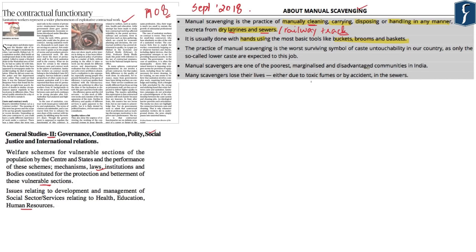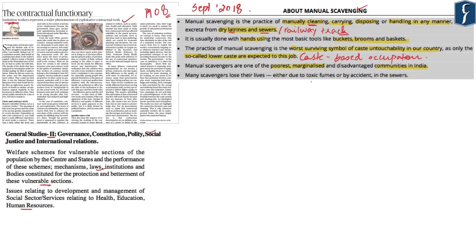In fact, manual scavenging is the worst surviving symbol of caste untouchability in our country because currently it is only the so-called lower caste people who are expected to do this job. Thus, manual scavenging is a caste-based occupation. So you can very well imagine, given the situation, that manual scavengers are one of the most marginalized and poorest communities in India who have a very poor social and economic standing in our society.